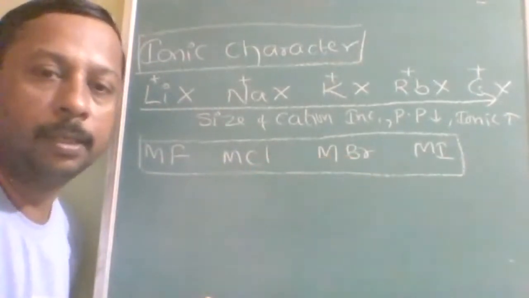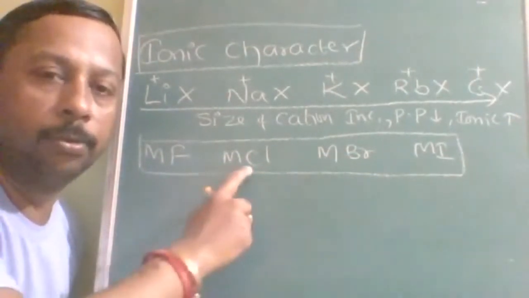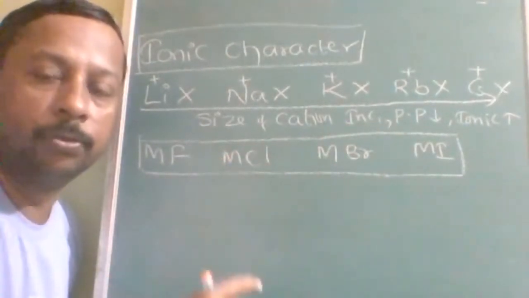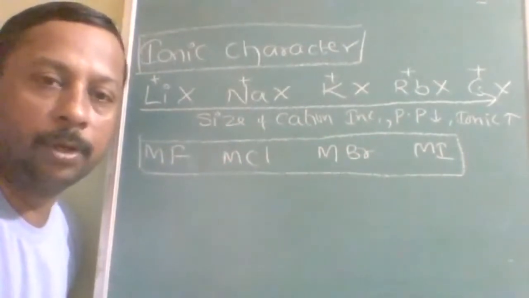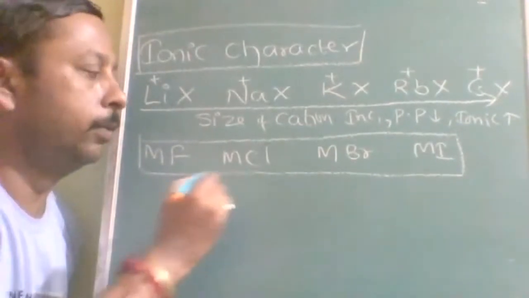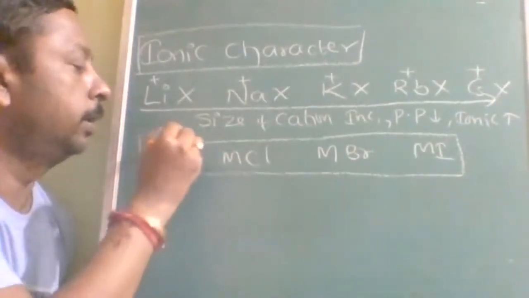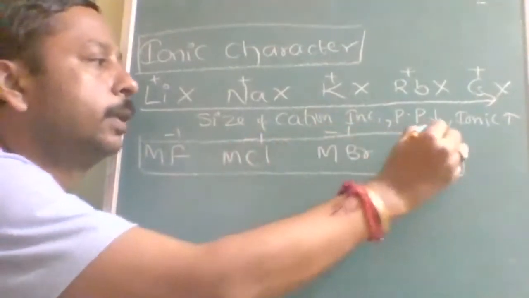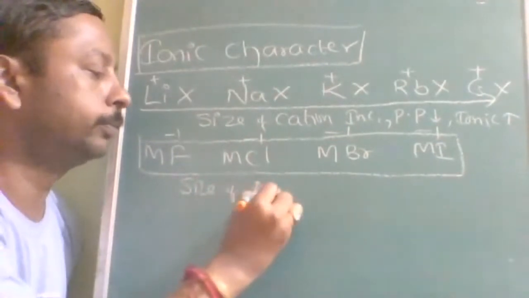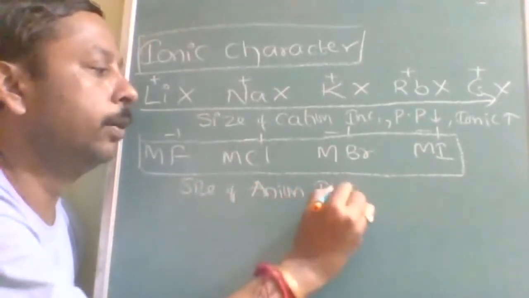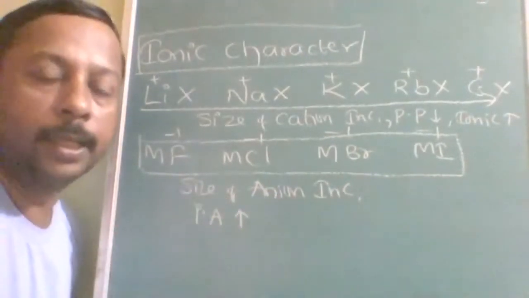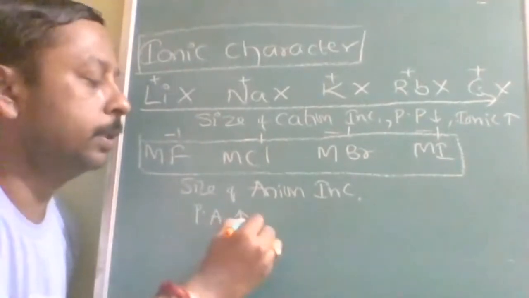But the anions are changing: fluorine, chlorine, bromine, iodine. Instead of polarizing power, which one will we use? If the anion is changing, we will use polarizability. Here also the charge is the same, so the size of the anion increases, therefore polarizability increases.